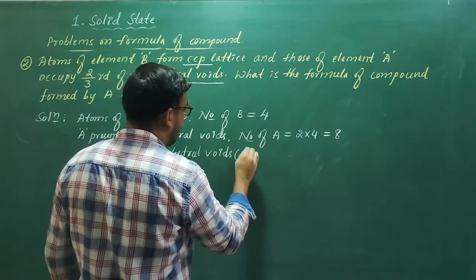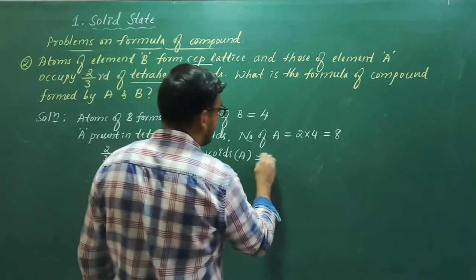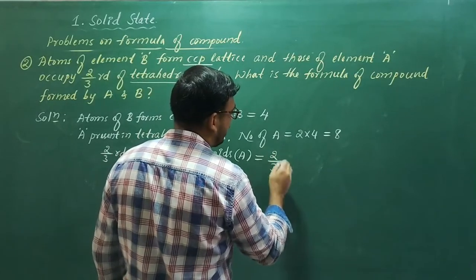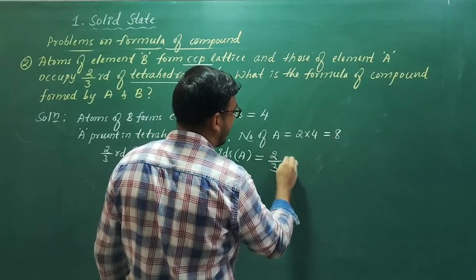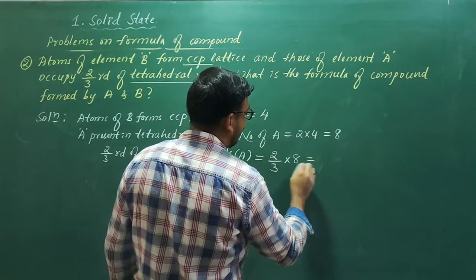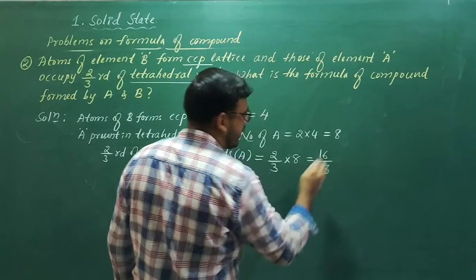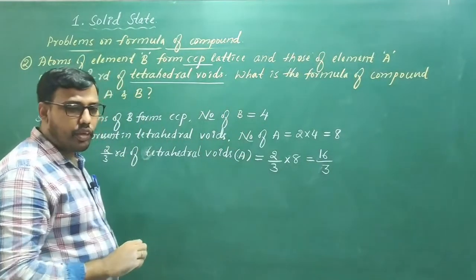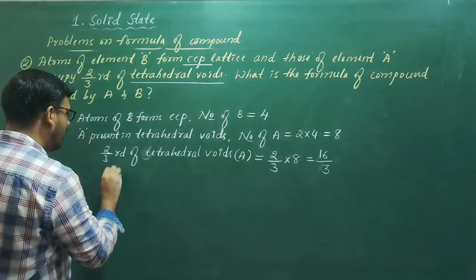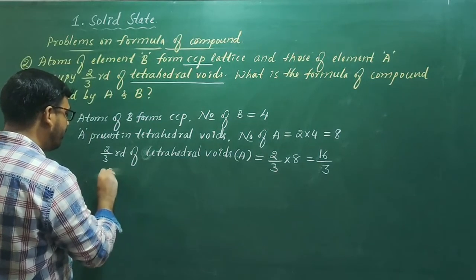A is there. So 2/3 of tetrahedral voids is equal to 2 by 3 into the total number of tetrahedral voids, that is 8. So it will be 16 by 3.